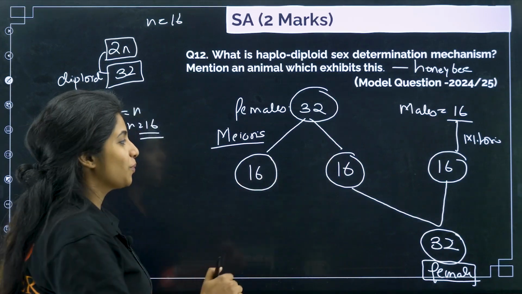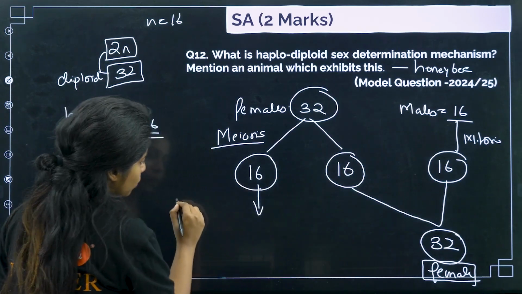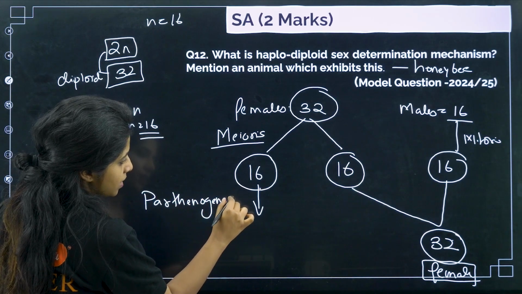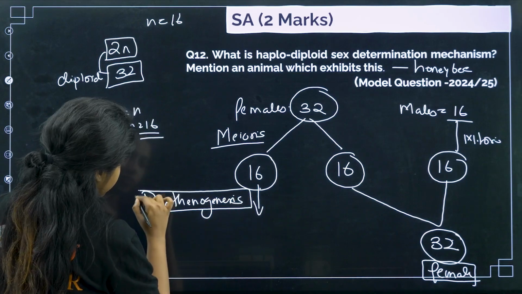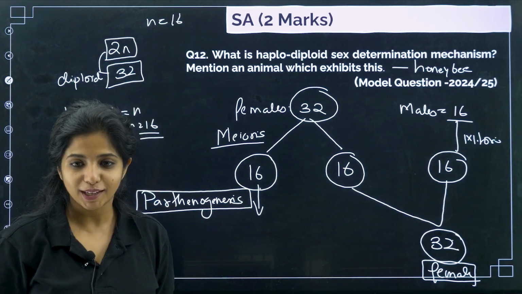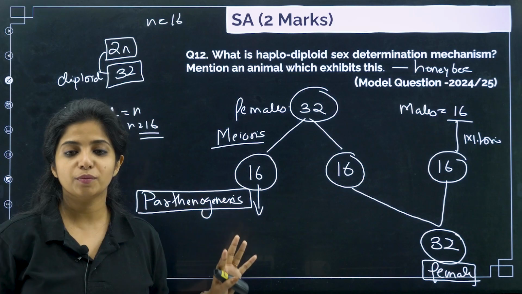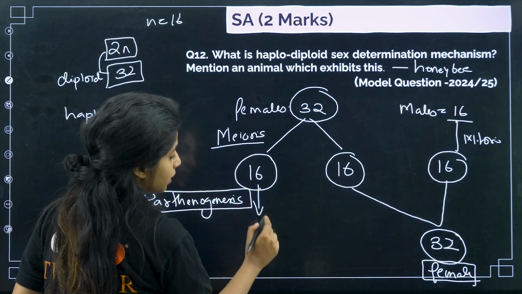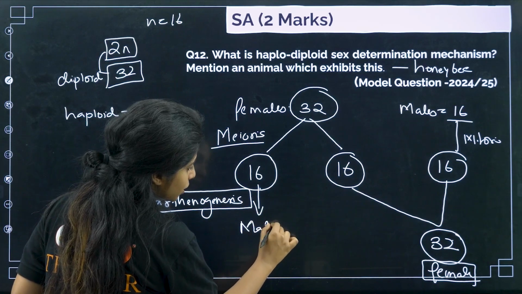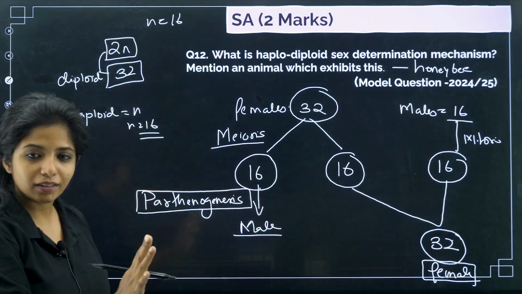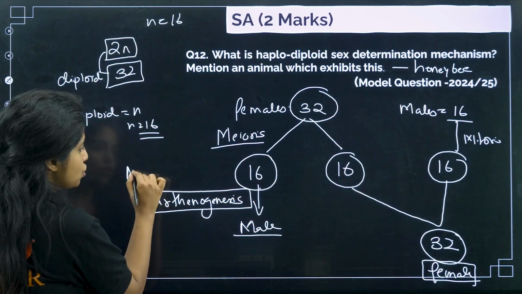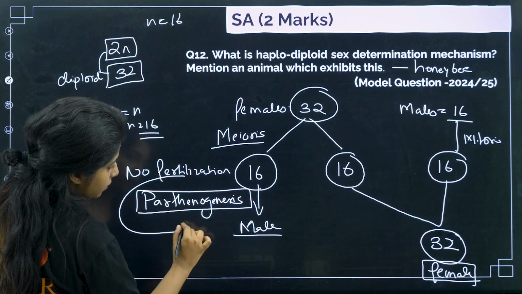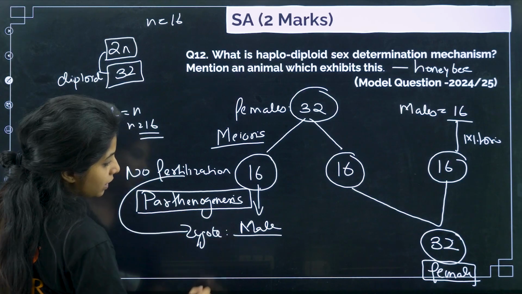That is the thing. So basically this will undergo some other process which is known as parthenogenesis. That means without fertilization only you are going to make a zygote. Without fusion, you are going to make a zygote. So that is a scientific process that happens, parthenogenesis, where now this particular thing will be turning into a male. It will be having 16 only. There is no fertilization, please remember. Without fertilization, you are forming a zygote, and this zygote is going to turn to be a male.